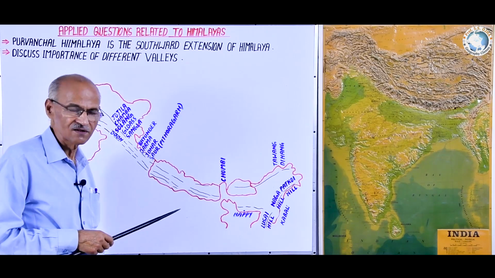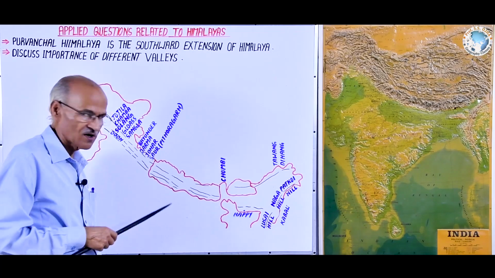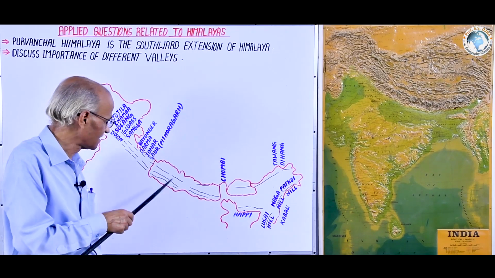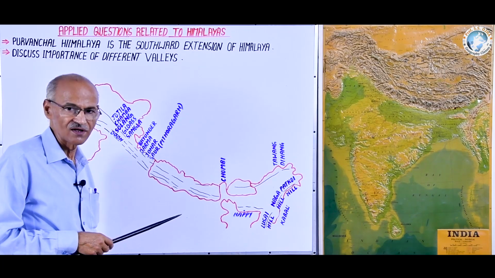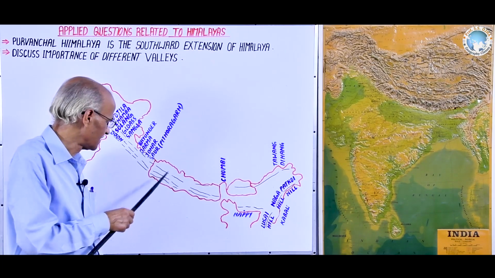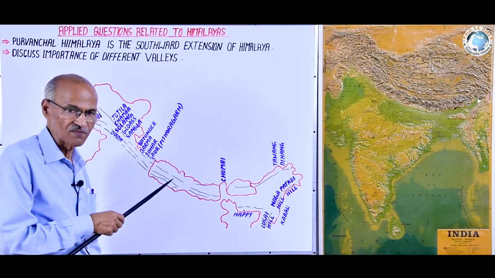And different types of soft grasses grow on which the pastoral industry develops. Thus these valleys are economically and agriculturally of very much importance, and these provide the livelihood base for the local people there.